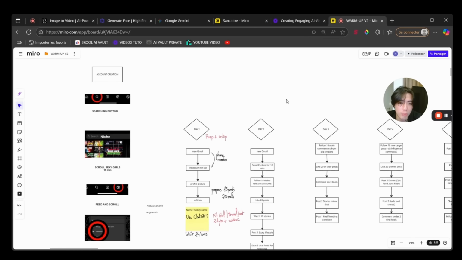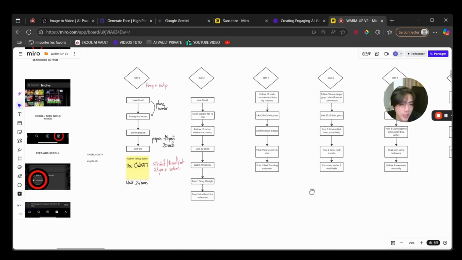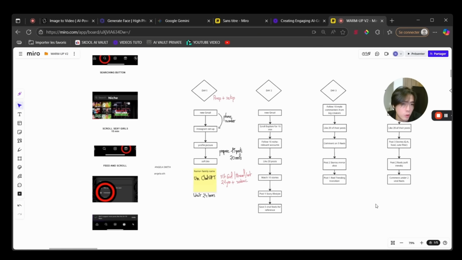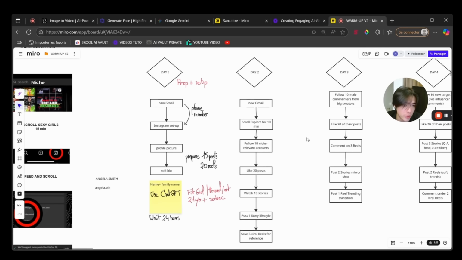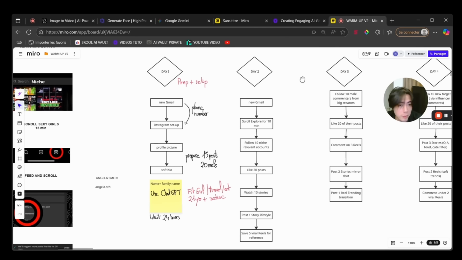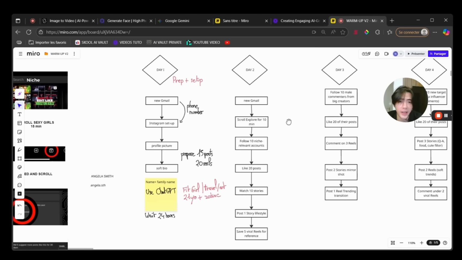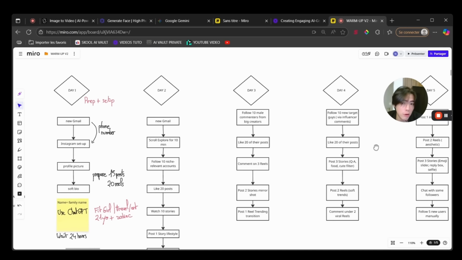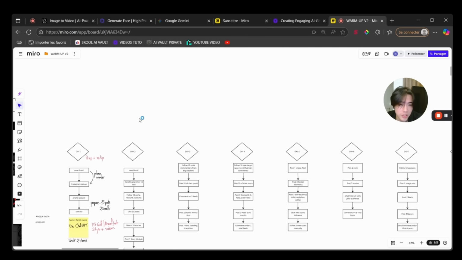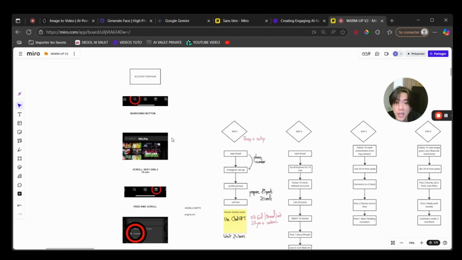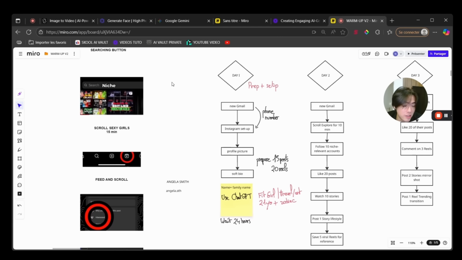So now we have a pretty cool warm-up process to optimize every one of those steps, and to also make sure your content will be shown to the right people, and that you have a high chance to go viral. But I won't show you this warm-up process. This is called a warm-up process, because a warm-up process is updated on every social media's update. So literally every 2 months, the warm-up is changing. The process is changing, right?